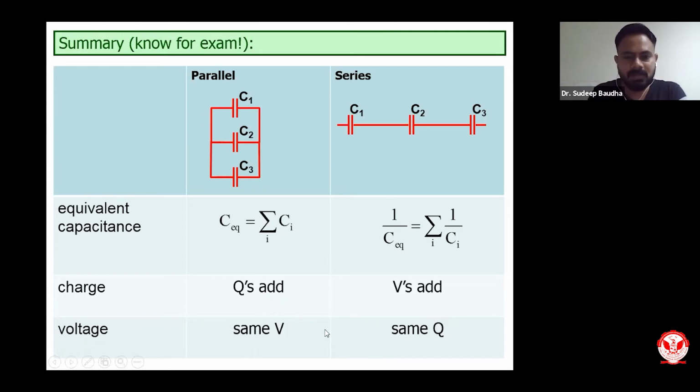So this is very traditional, and I hope everyone knows this. It's no rocket science. With a simple calculation, you can easily find out the equivalent capacitance of a circuit which has n number of capacitors, either connected in parallel or in series. There are many cases where you will find capacitors connected in parallel as well as series in the same circuit. So you have to analyze those circuits in a proper way, try to understand the circuit, and then try to find out the equivalent capacitance of that particular circuit.